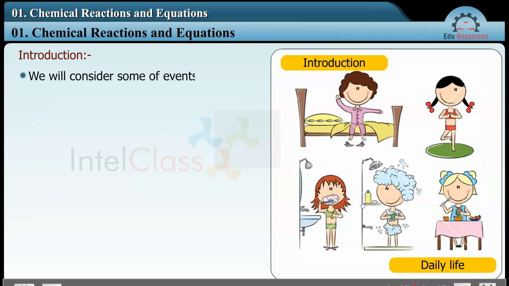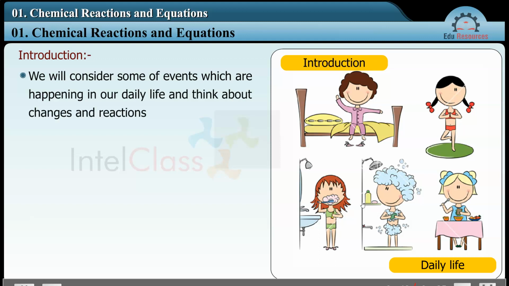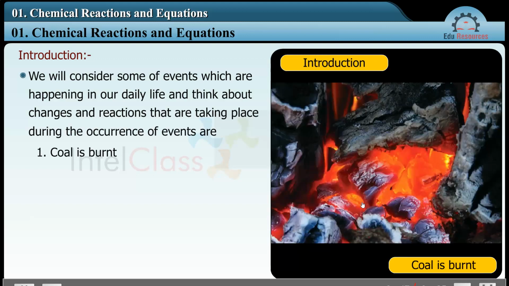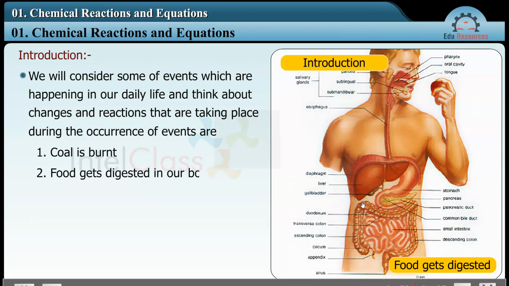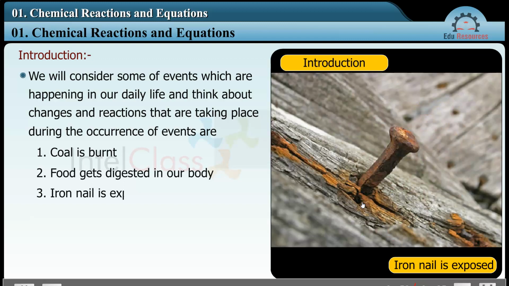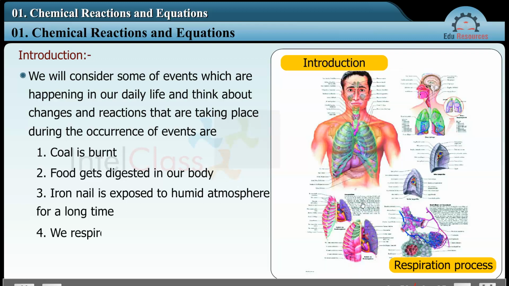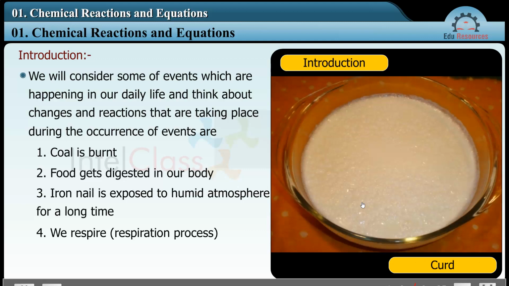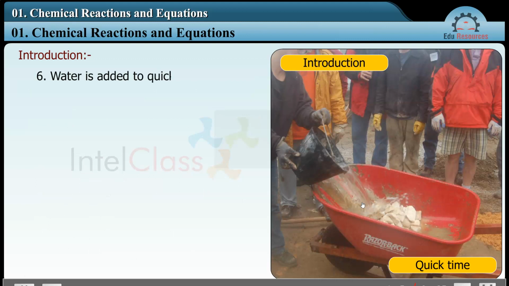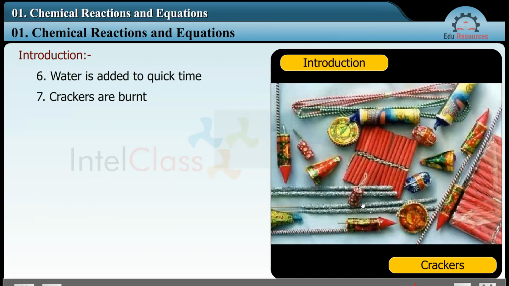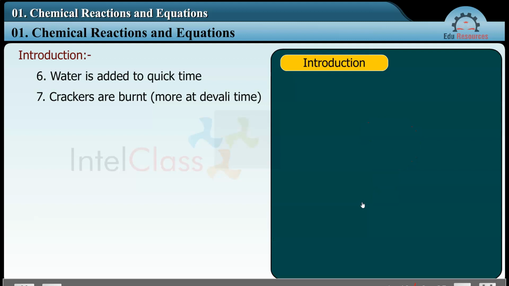We'll consider some of the events which are happening in our daily life and think about changes and reactions that are taking place during the occurrence of events. Coal is burnt, food gets digested in our body, iron nail is exposed to humid atmosphere for a long time, we respire, milk is converted into curd, water is added to quicklime, crackers are burnt at Diwali time. What changes do you notice?